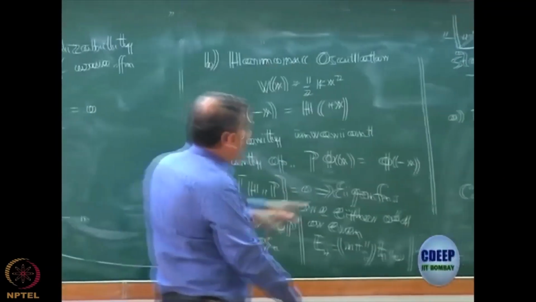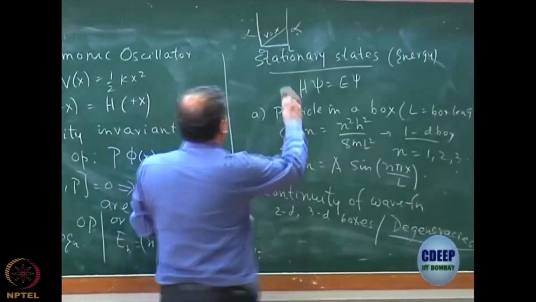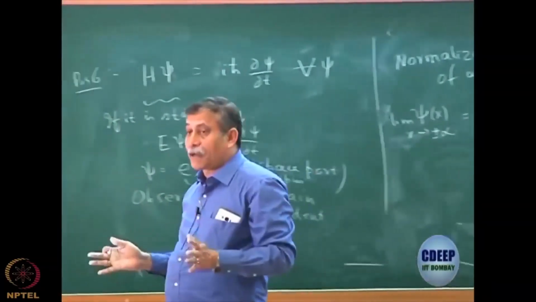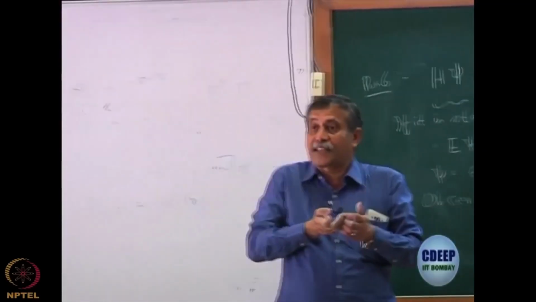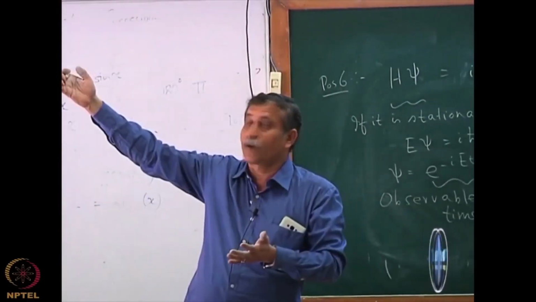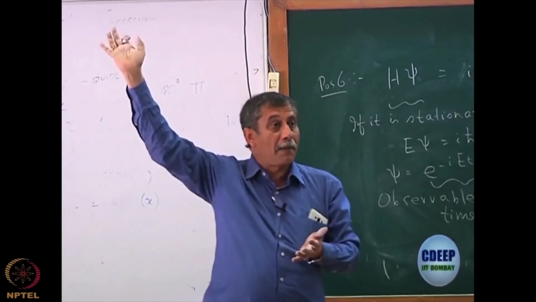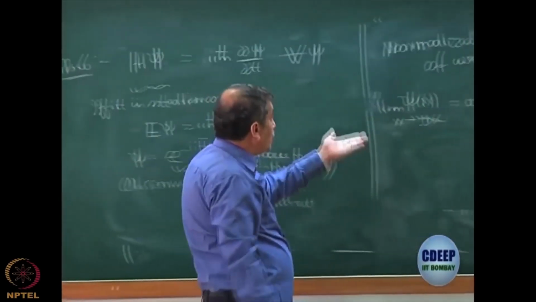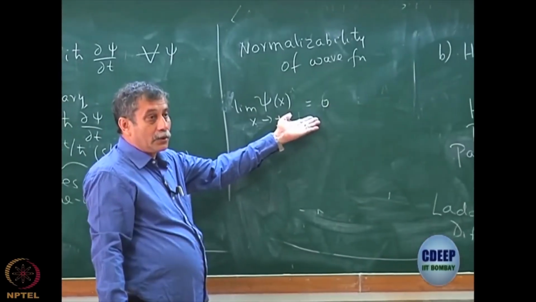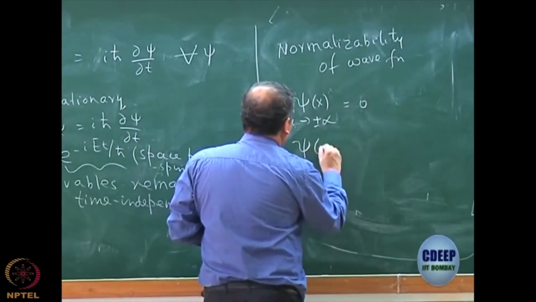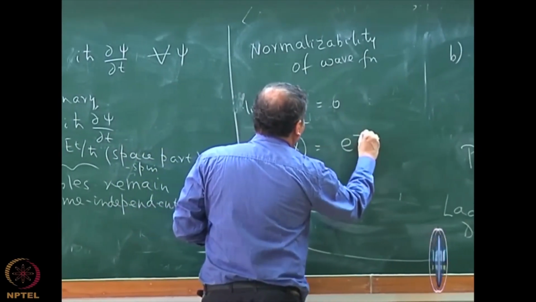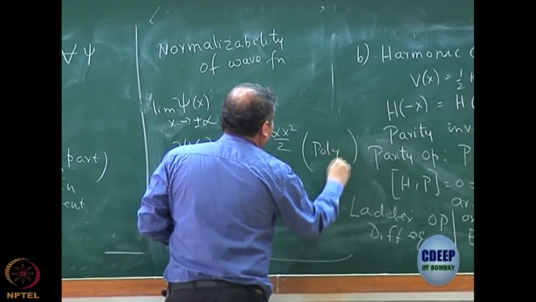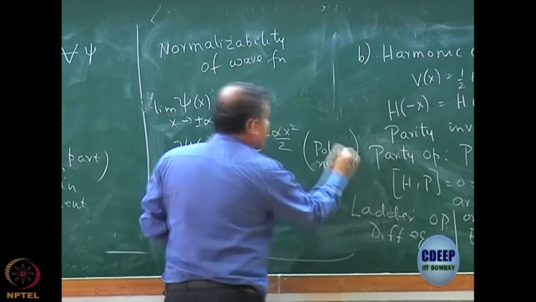Even if I am talking of this potential, it's not required because the potential here is infinity. It's only up to L, there is no problem. But in the case of the harmonic oscillator, I have to ensure it, because the potential is not infinity, the potential is just half kx square. So of course at some point it will become infinity, but it is not automatically infinity. So I have to ensure in the process that this has to be 0. And that is the reason the harmonic oscillator psi of x, if you remember, always starts with a prefactor e to the minus alpha x square by 2 and then some polynomial, which also actually has to be cut for the same reason.